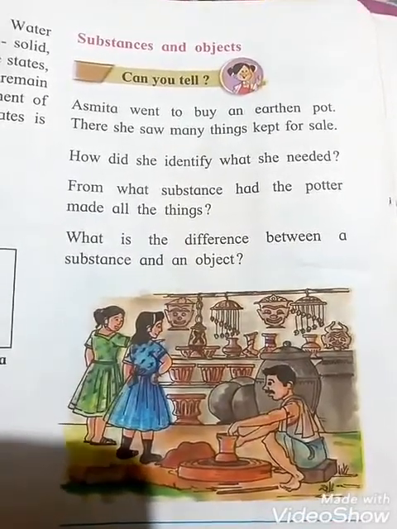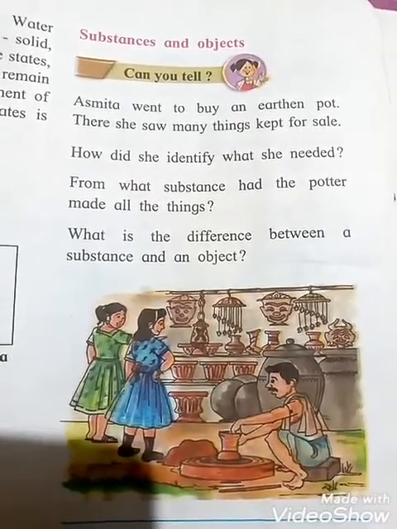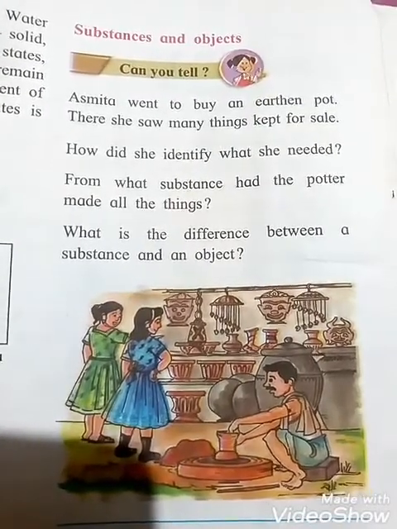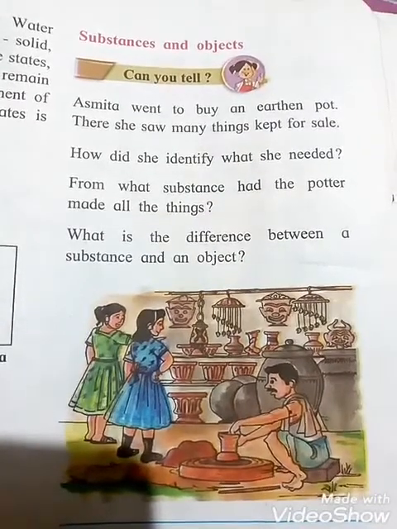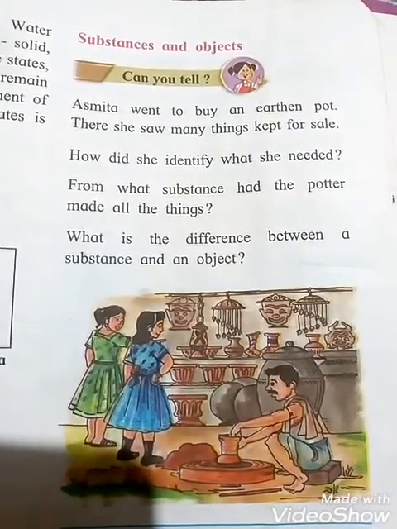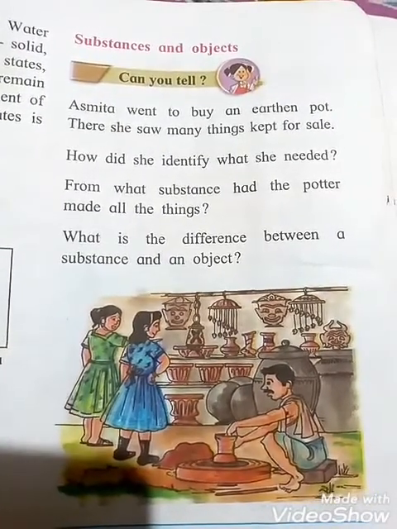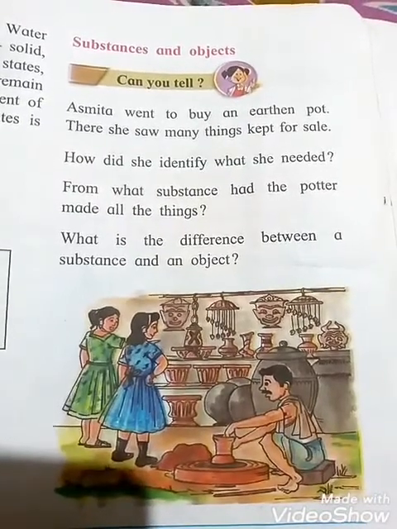Can you tell? Asmita went to buy an earthen pot. There she saw many things kept for sale. How did she identify what she needed? From what substance had the potter made all the things? So what is the difference between a substance and an object?